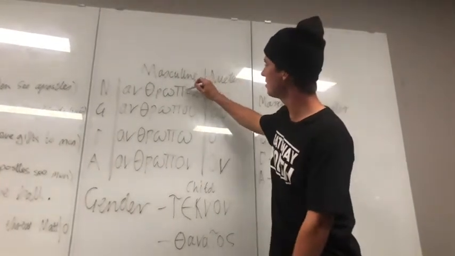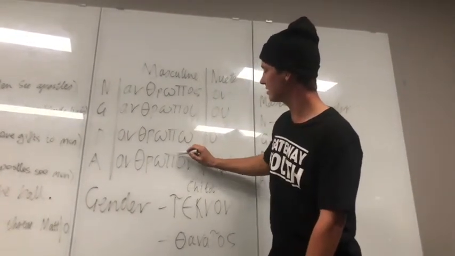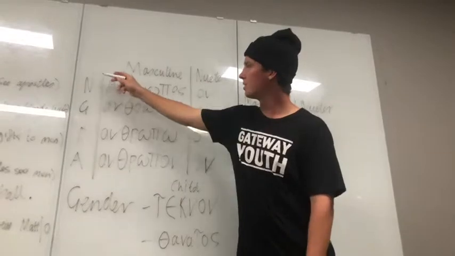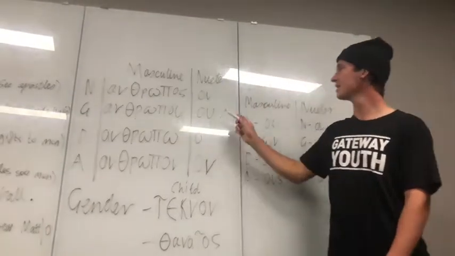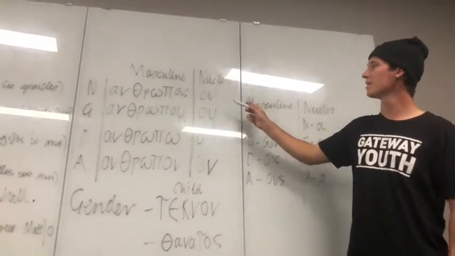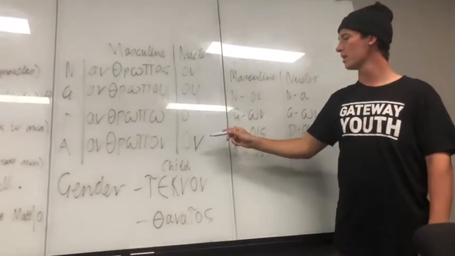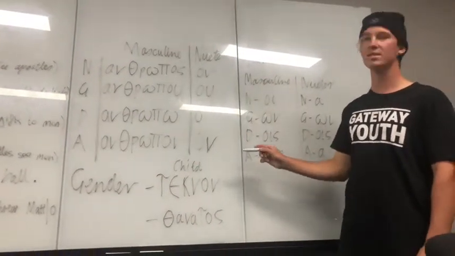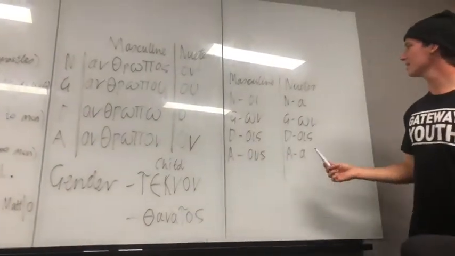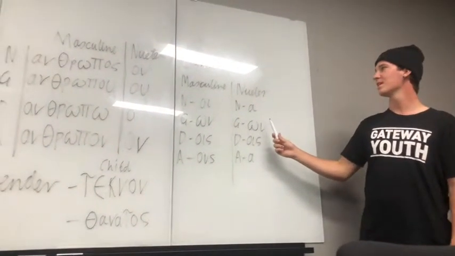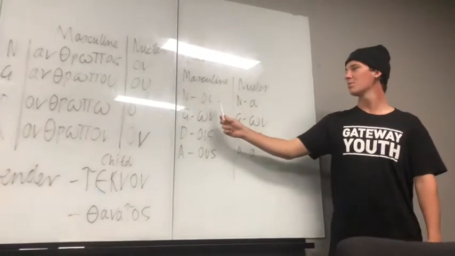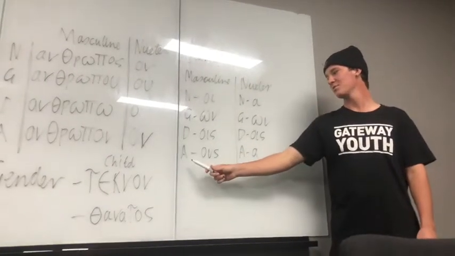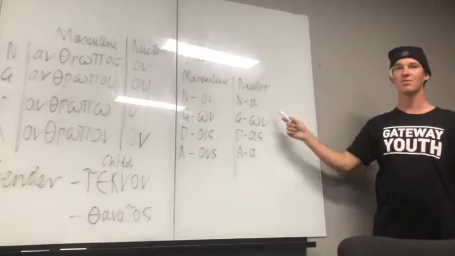You'll notice that these are the endings right here, and these will tell us whether it's nominative, genitive, dative, or accusative. And here we have the neuter: on, ou, o, and on. These represent the neuter version of the second declension nouns in the singular. And lastly, we have the second declension nouns in the plural: nominative oi, genitive on, dative ois, accusative ous. And we have the same here for the neuter.